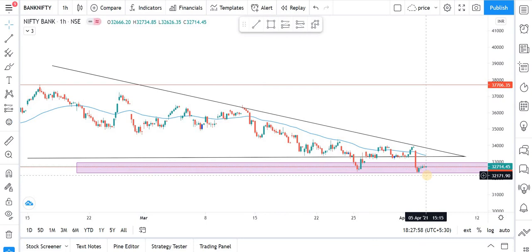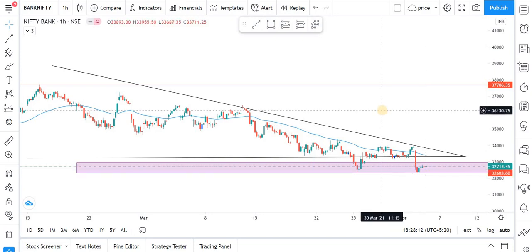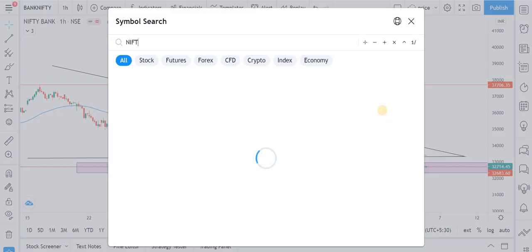So now we have to wait and watch. We have to wait until Bank Nifty breaches this support. After that only will we be short on the Bank Nifty. Until then we have to wait, we have to watch what happens in the market. Now let's move to the Nifty. What story does the Nifty have for us today?